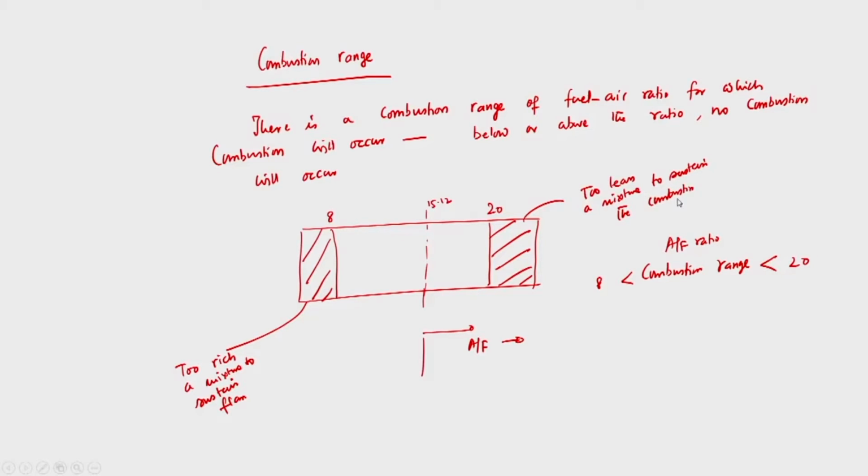If the air fuel ratio is greater than 15.12 and up to 20, then excess air is present. But if it is less than 15.12 and becomes closer to 8 or even less than 8, then excess fuel is present.